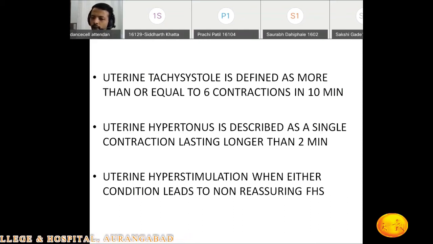And we call it hyperstimulation when either uterine tachysystole or hypertonus is leading to a non-reassuring fetal heart sound. Okay, it is affecting the fetal heart sound, then we will call it uterine hyperstimulation. With PGE2 gel and PGE1, with PGE1 there is more possibility that the patient may go into uterine hyperstimulation as well as rupture of the uterus. That's why we need to be more careful.